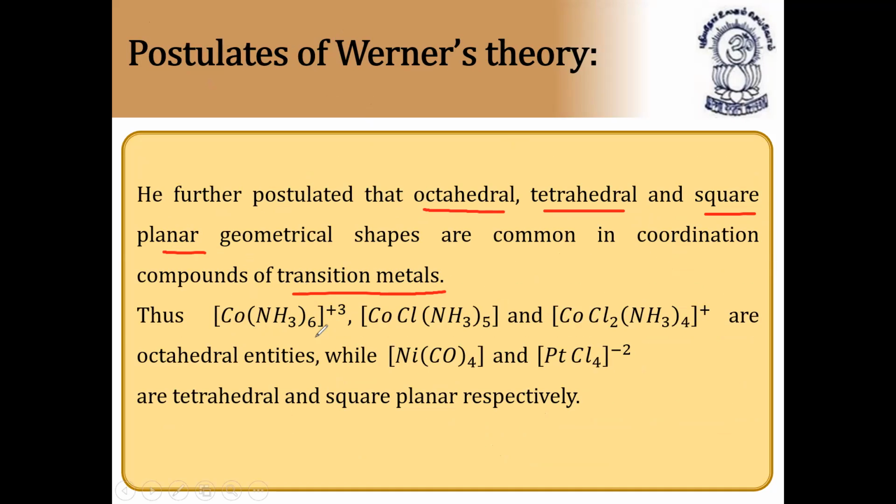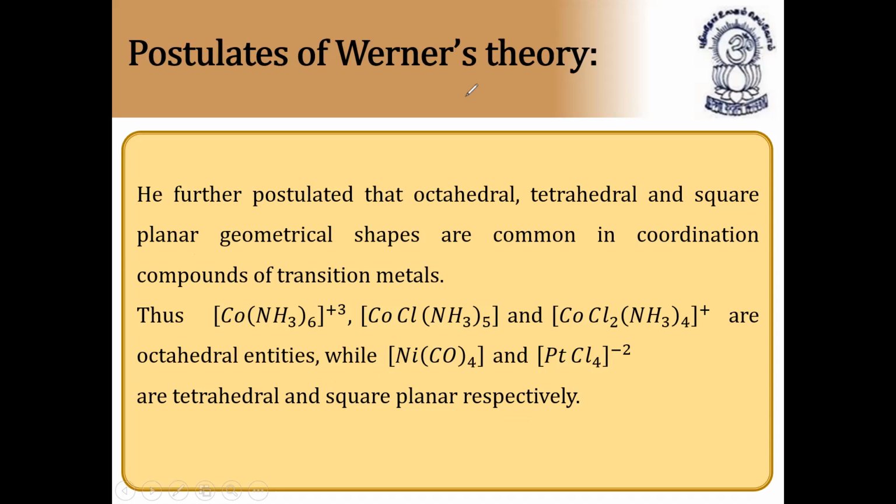Thus, [Co(NH3)6]3+, [CoCl(NH3)5]2+, and [CoCl2(NH3)4]+ are octahedral entities, while nickel carbonyl and platinum tetrachloride are tetrahedral and square planar complexes respectively. So this is square planar and this is tetrahedral. Based on Werner's theory, he could successfully explain certain geometries of the coordination entities. It is very, very important. It has primary valency, secondary valency, the number of ions produced is also very important, and the color of the compound, everything he has mentioned.